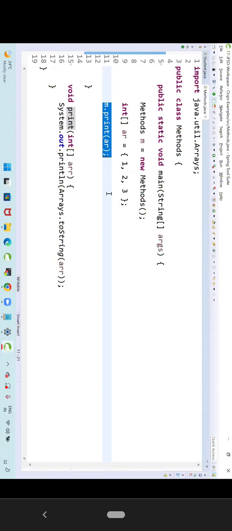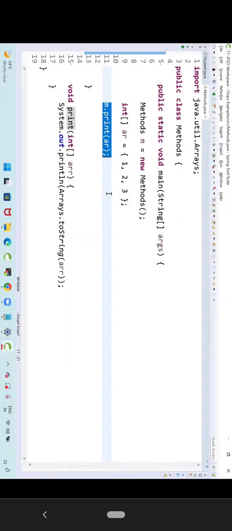Print method. Print method is an instance method or static method? Instance method. How to call the instance method? By using the object. Print method is available in which class? Methods class. So Methods class object we need to use to call the print method. Methods class object dot print.